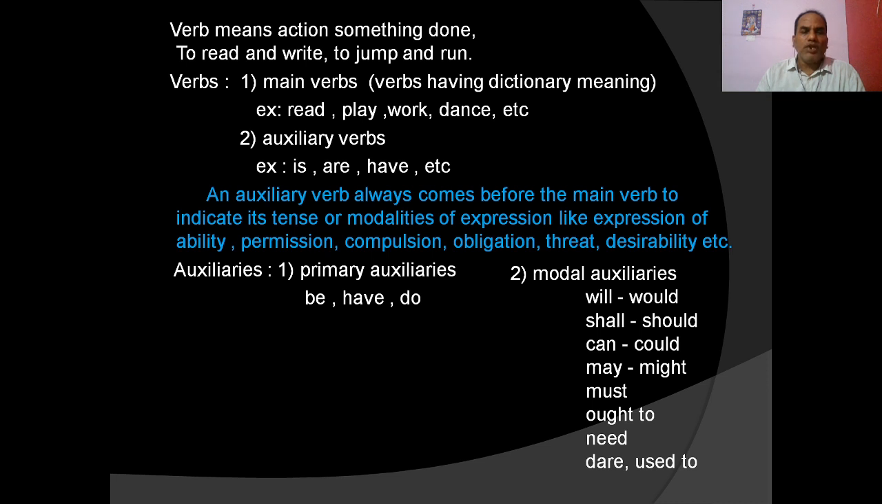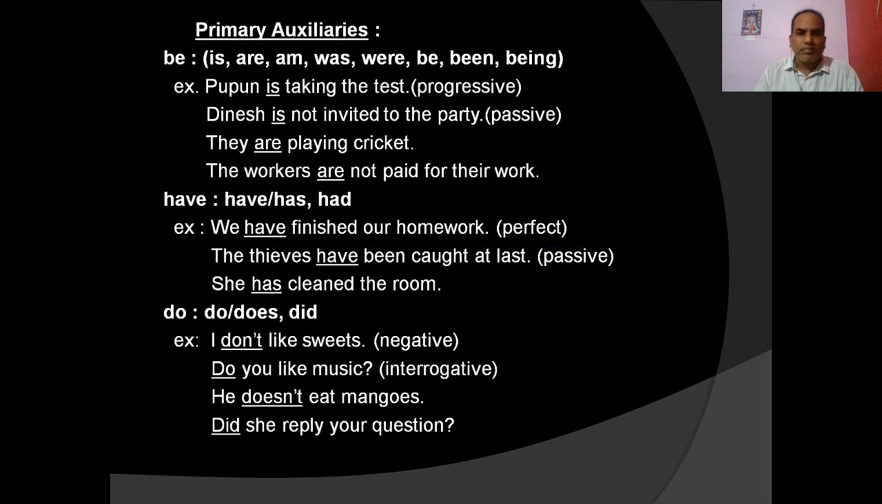We know auxiliaries are of two types: primary auxiliaries and modal auxiliaries. Primary auxiliaries, you know, are be, have, do. These are primary auxiliaries. And modal auxiliaries are 13: will, would, shall, should, can, could, may, might, must, ought to, need, dare, and used to. These are the 13 modal auxiliaries or modals. Let us discuss primary auxiliaries first.